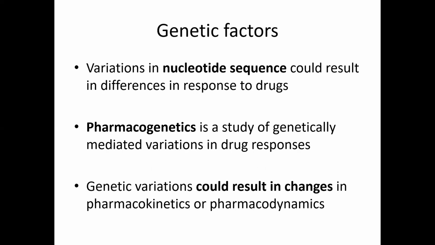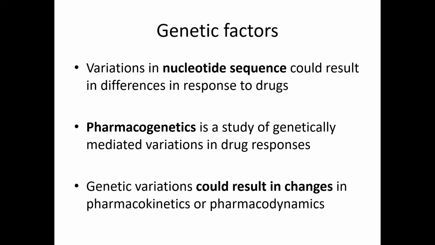Then the next factor is the genetic factors. Variations in nucleotide sequence could result in differences in responses to drugs. Pharmacogenetics is the study of genetically mediated variations in drug response. Genetic variations could result in changes in pharmacokinetics or pharmacodynamics.